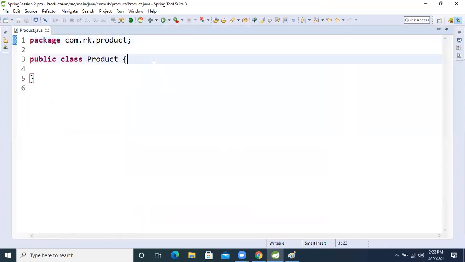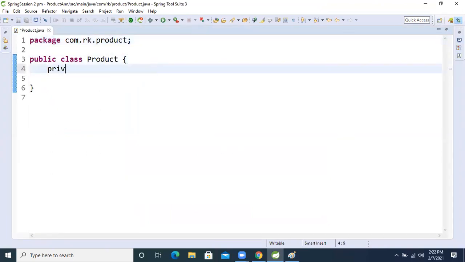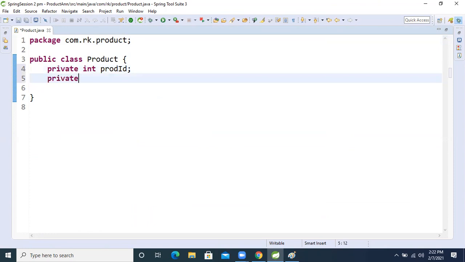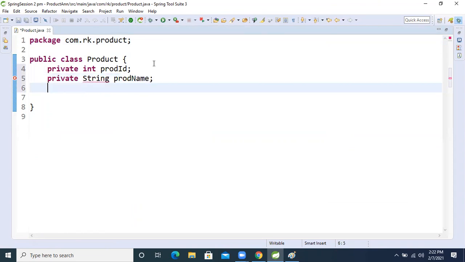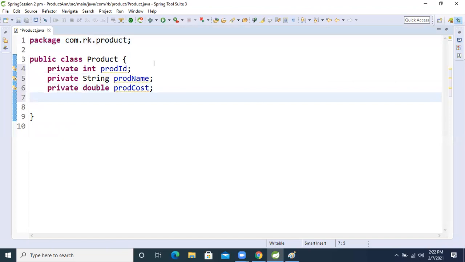After finishing that, we will create the attributes inside the class: private int prodId, private String prodName, and private double prodCost, the product cost. Now these three attributes are there.